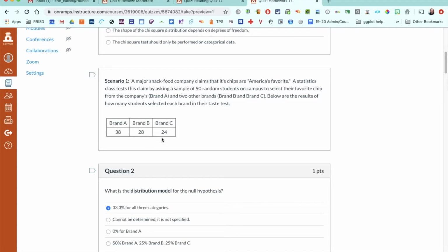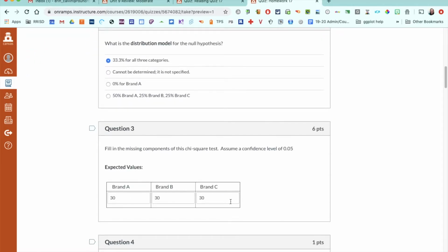What we're saying with this is that it's not significantly higher. It's not significantly different from these expected values of 30, 30, 30.